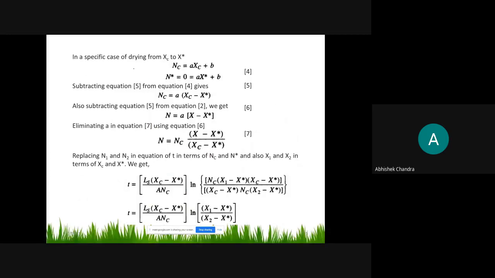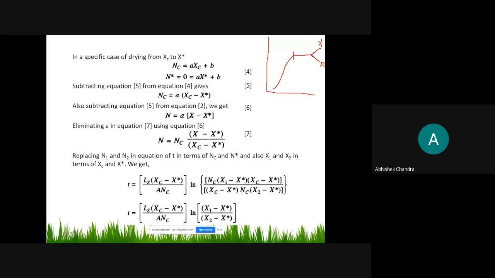Then for the specific case of drying, you have this plot.